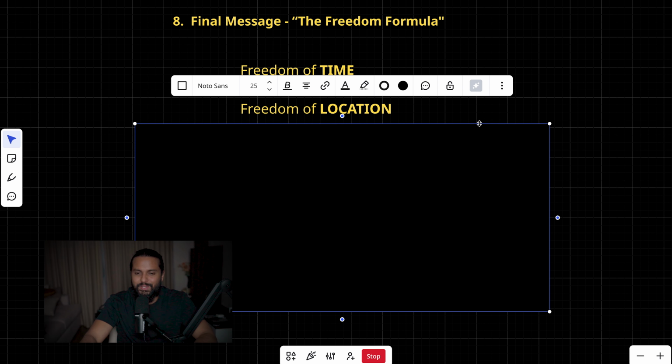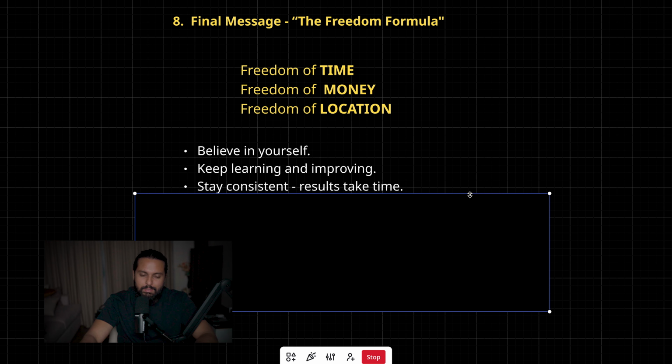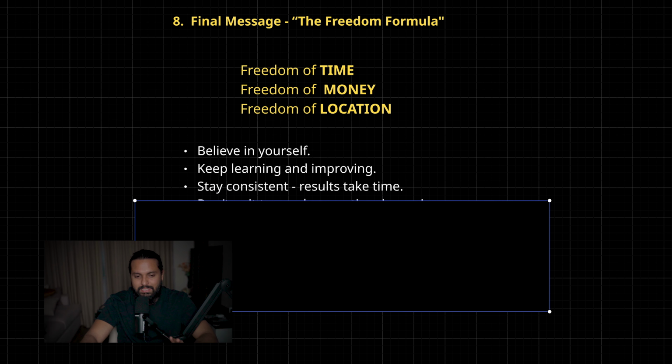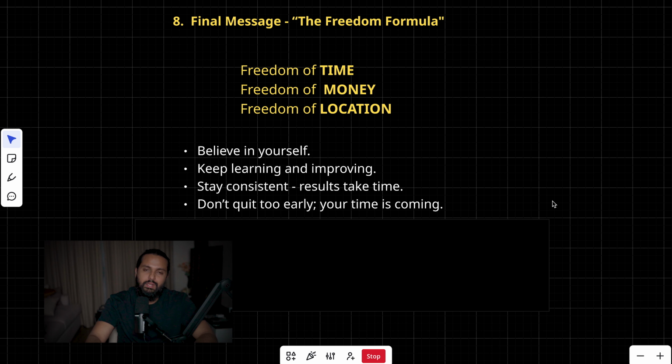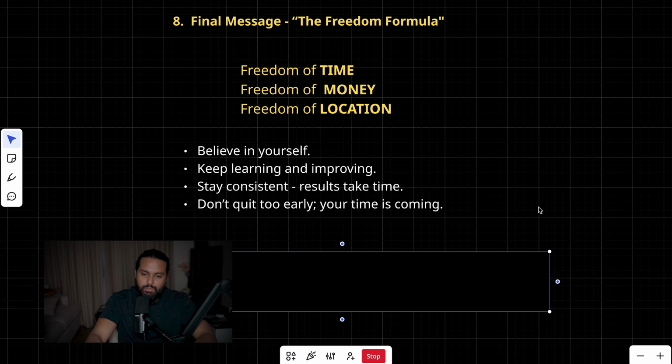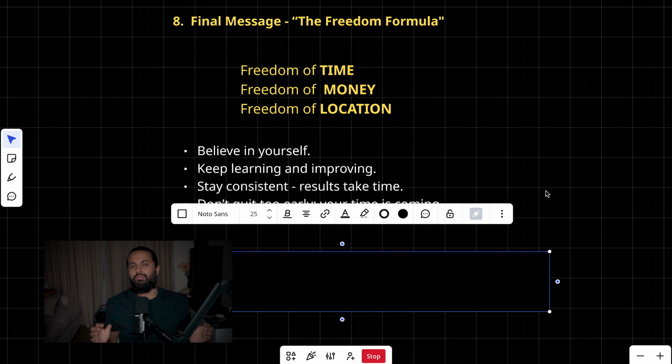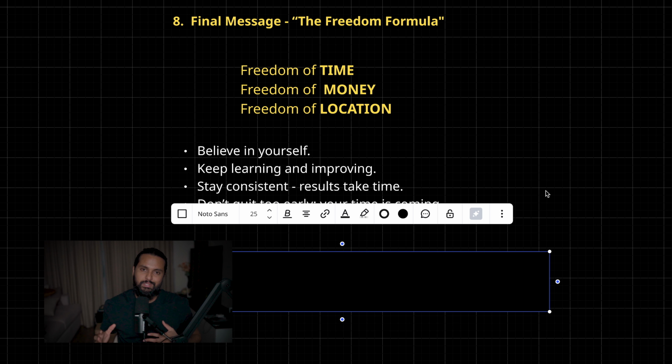So start today. Believe in yourself, keep learning and improving, stay consistent, and also please know results take time. So be patient. Don't be so hard on yourself. Don't quit too early. Your time is coming. Believe me, if you start today and if you follow this complete blueprint, you will be eventually successful.